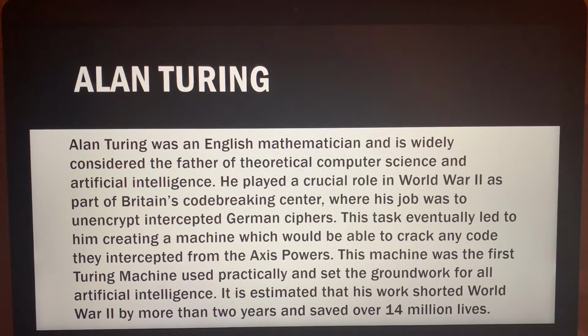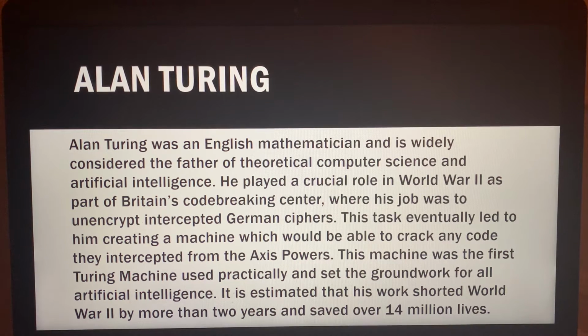Alan Turing was an English mathematician and is widely considered the father of theoretical computer science and artificial intelligence. He played a crucial role in World War II as part of Britain's code-breaking center, where his job was to unencrypt intercepted German ciphers. This task eventually led to him creating a machine which would be able to crack any code they intercepted from the Axis powers, specifically Germany. This machine was the first Turing machine used practically and set the groundwork for all artificial intelligence.